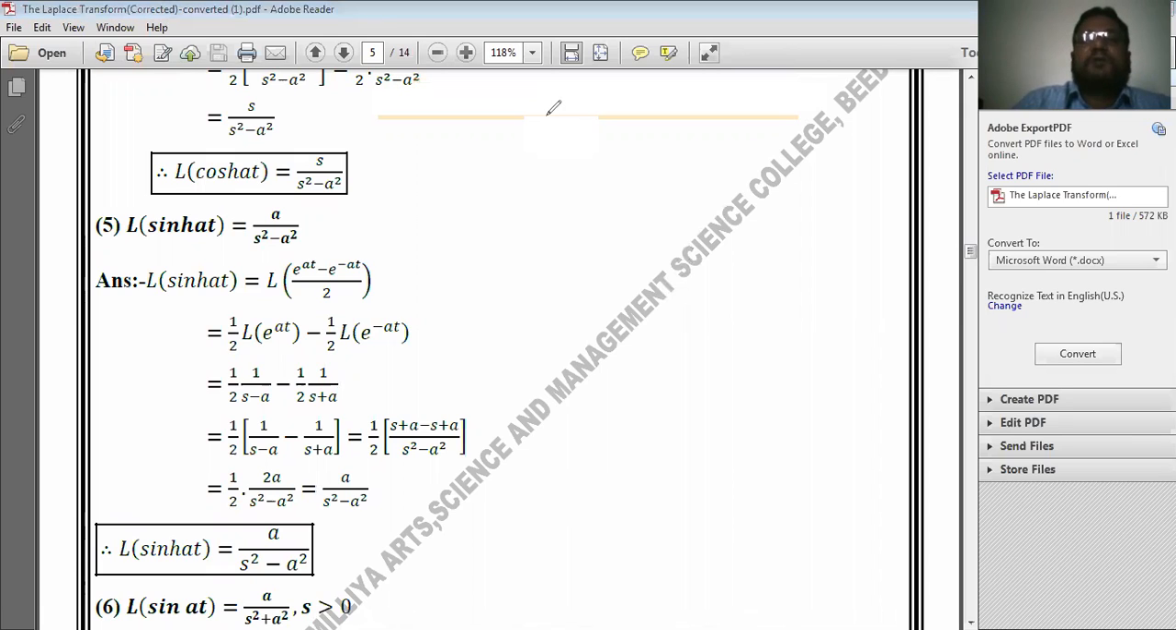Laplace transform of hyperbolic sine of at. See here, its result is a divided by s square minus a square. Let us prove this one.